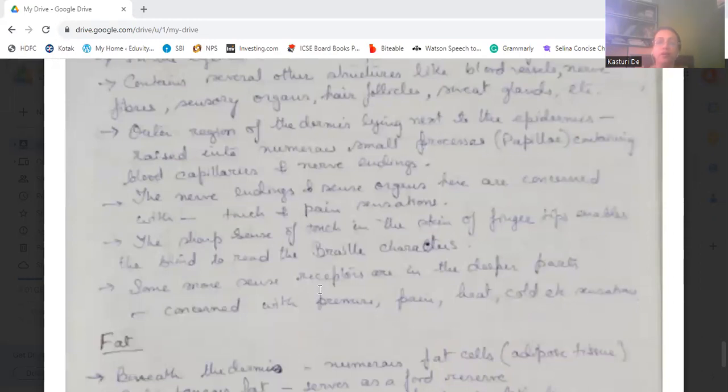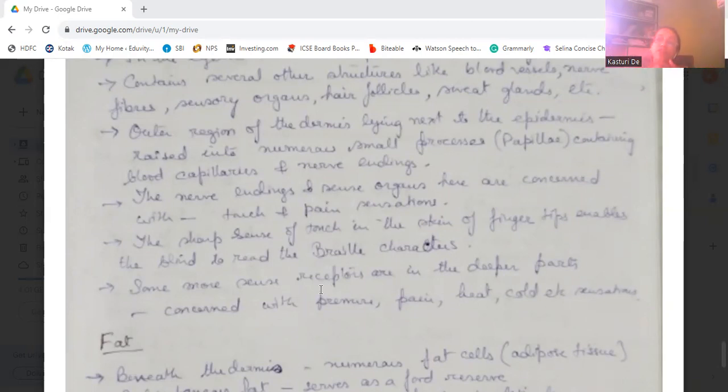The nerve endings and sense organs here are concerned with touch and pain sensations. The sharp sense of touch in the skin of the fingertips enables the blind to read braille characters.